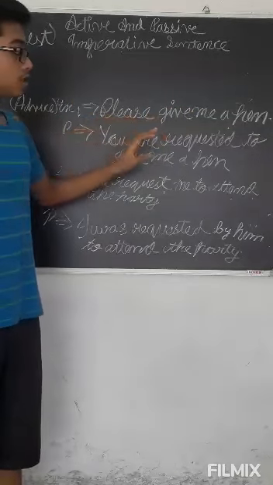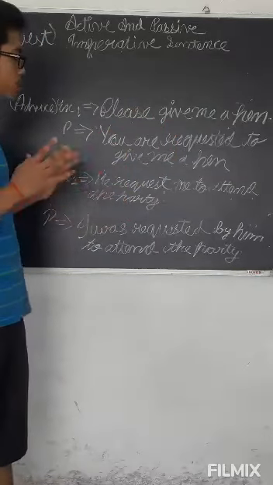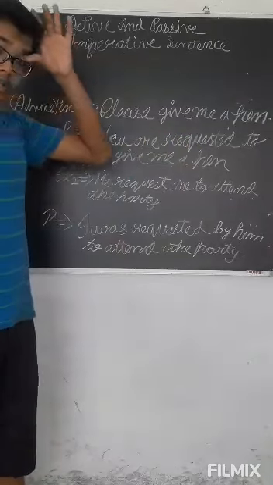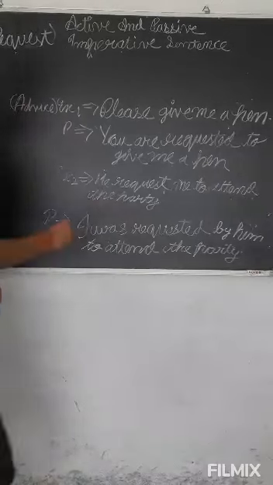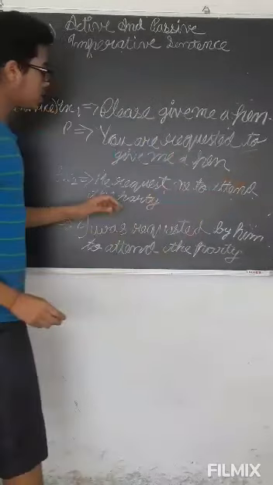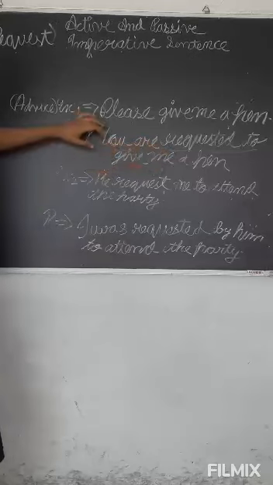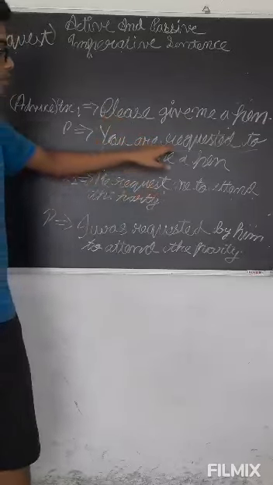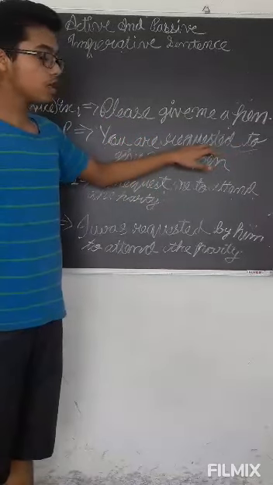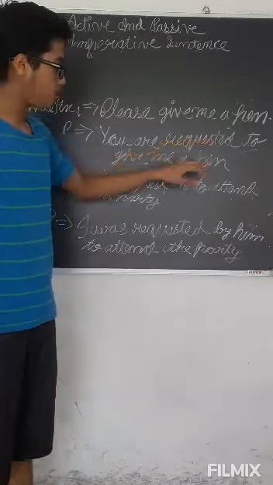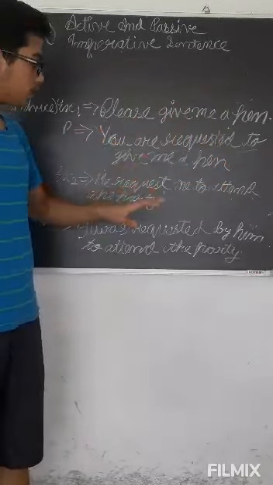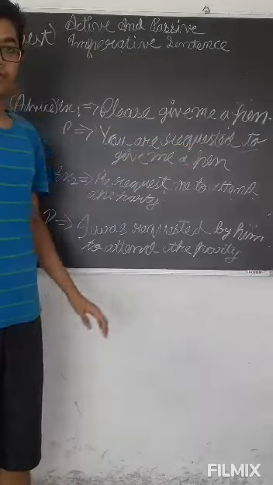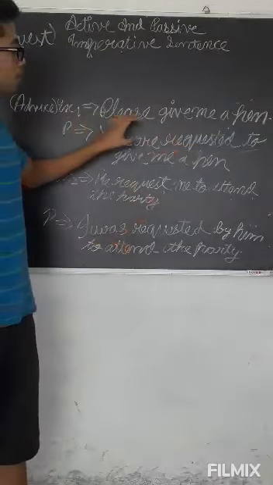When we make passive voice, we have to learn one thing: you are requested to. We have to learn that you are requested to, because this is request type. Or in some we have to write I was requested to, but this is written requested to, because requested is in third form. So this we have to learn. Then whatever is written we have to write: give me a pen. Okay, it is very easy. You are requested to give me a pen.